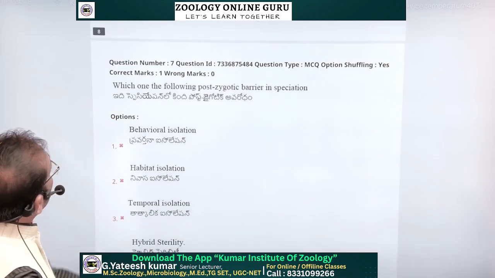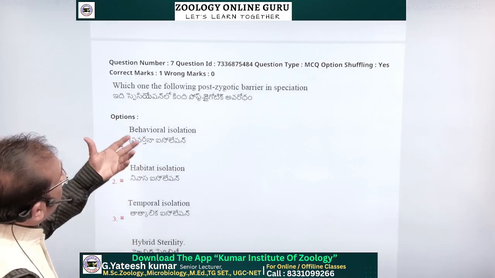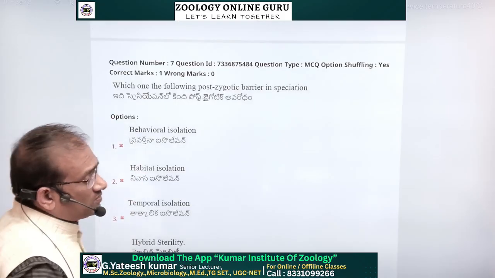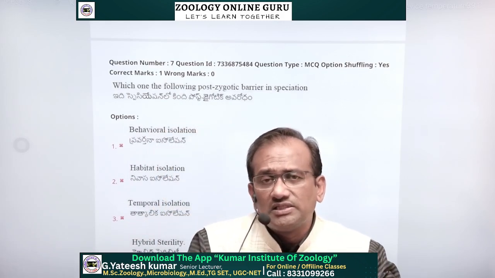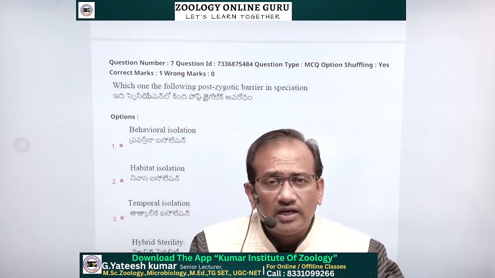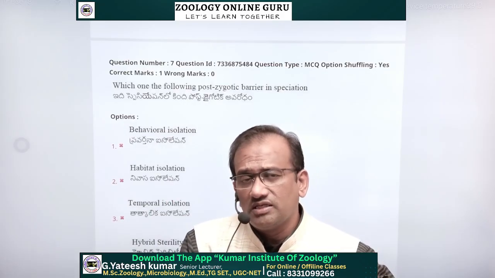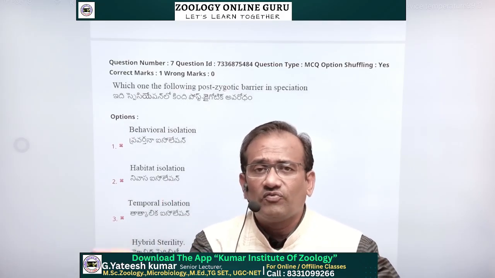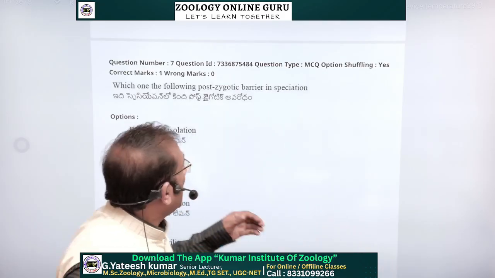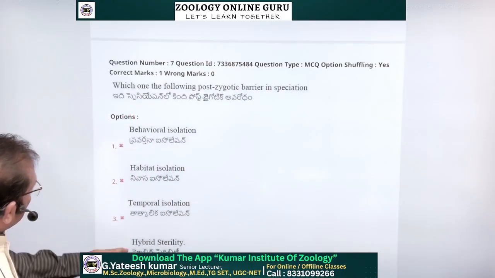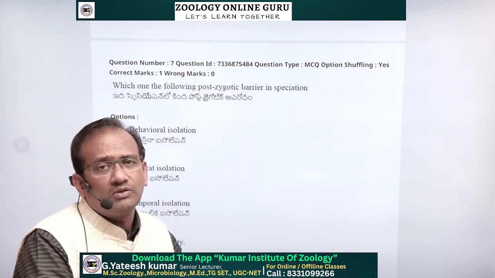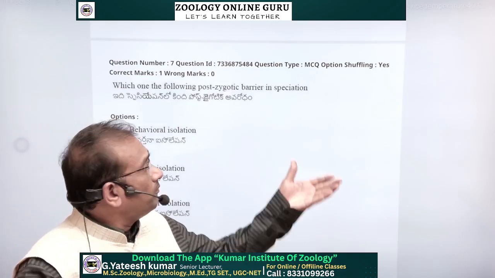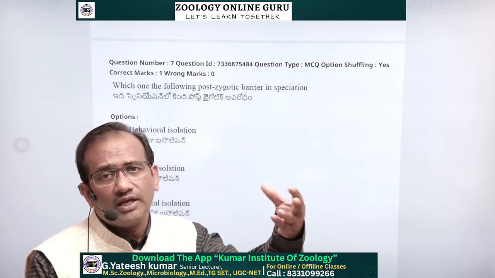Question number 7. Which one of the following is a post-zygotic barrier in speciation? Formation of the species is known as speciation. In speciation, they are asking what is the barrier after formation of the zygote. Here, after formation of the zygote, it is hybrid sterility. After formation of the zygote it enters the blastula and gastrula stages and gives a new individual.